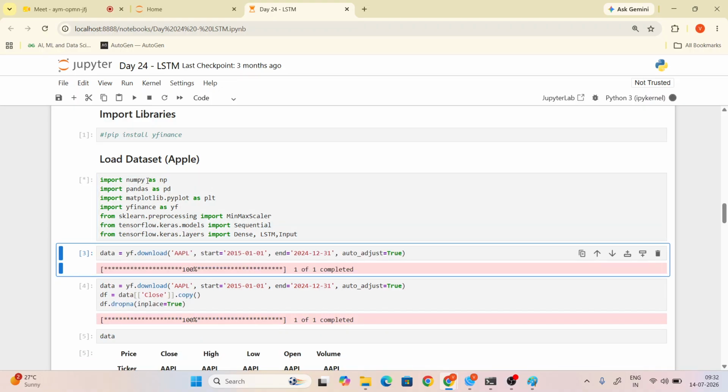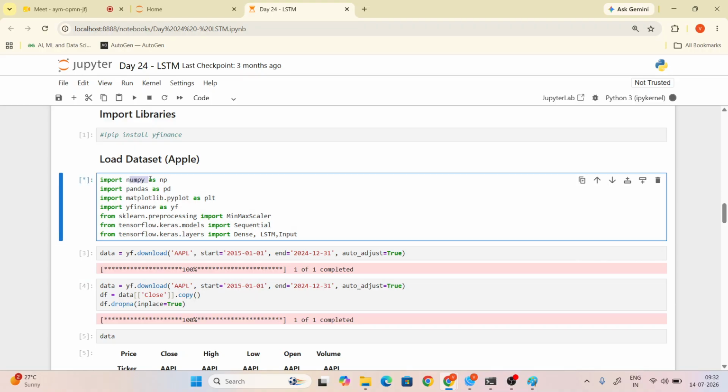Numpy is used for fast mathematical calculations, and pandas for data analysis and manipulation. For visualization we use matplotlib, and we import yfinance, which provides the Apple dataset. From sklearn we use MinMaxScaler for scaling values. From TensorFlow Keras models we use Sequential, Dense, and LSTM, Input.